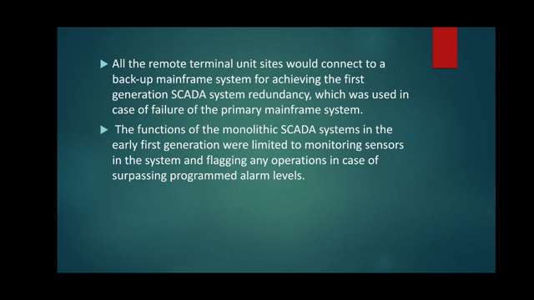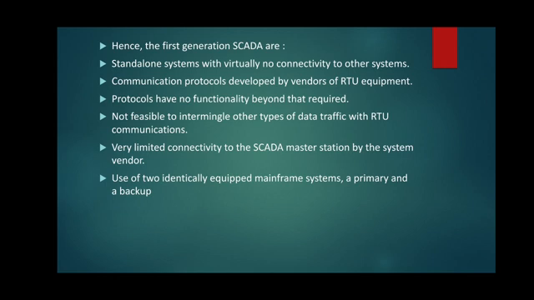The functions of the monolithic SCADA system in the early first generation were limited to monitoring sensors in the system and flagging an operation in case of surpassing the programmed alarm level. Hence, the first generation SCADA are standalone systems with virtually no connectivity to other systems.